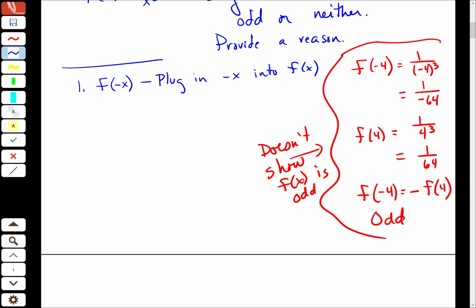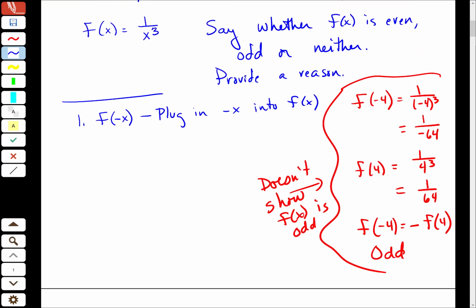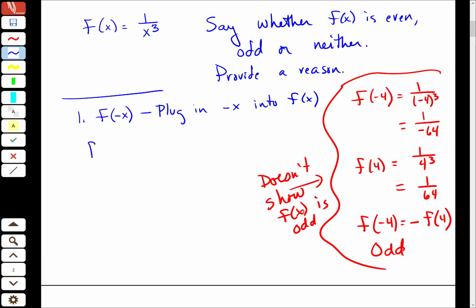So I'm going to plug negative x into f of x. Here's my function. I'm going to take f of x, and everywhere, in this case, here is the place. Oh, that's not a highlighter, strangely. I think maybe green is a highlighter. Okay, good. So here's the place where I want to plug in negative x.